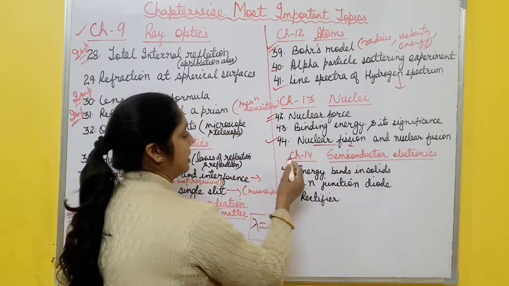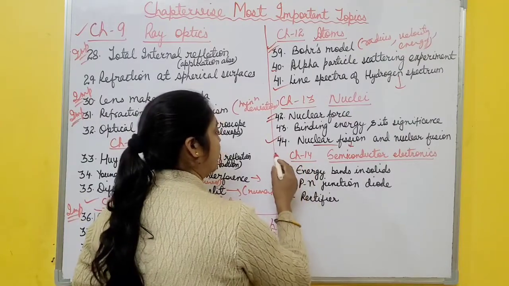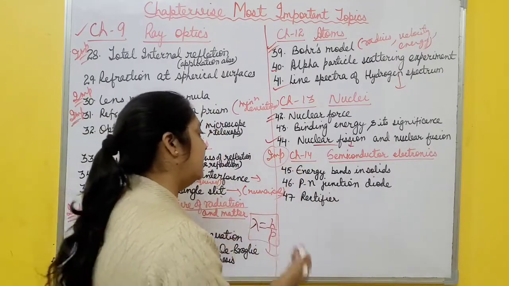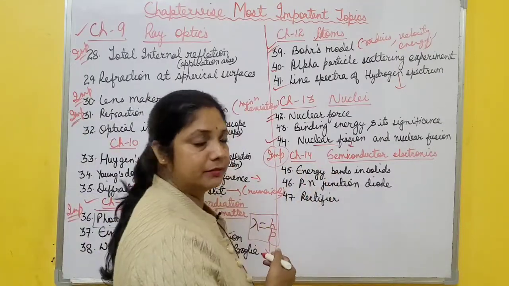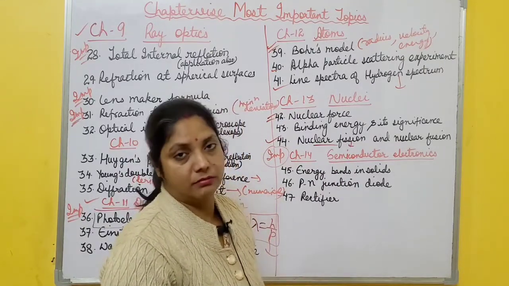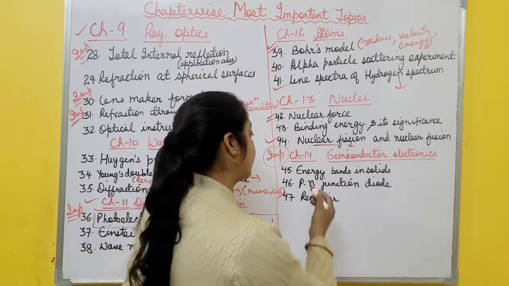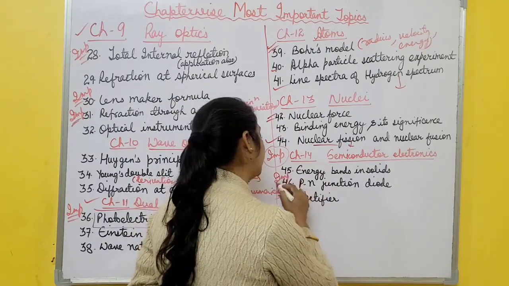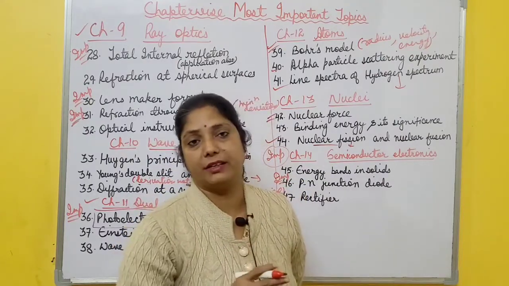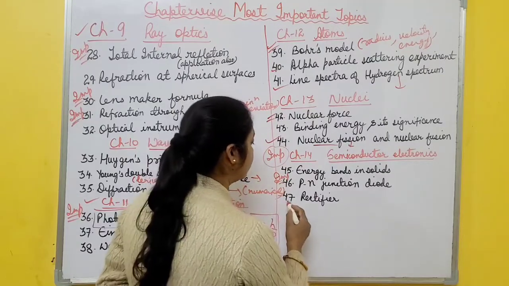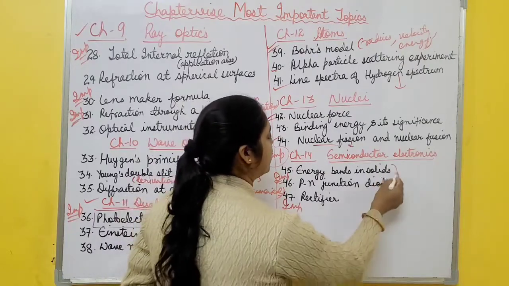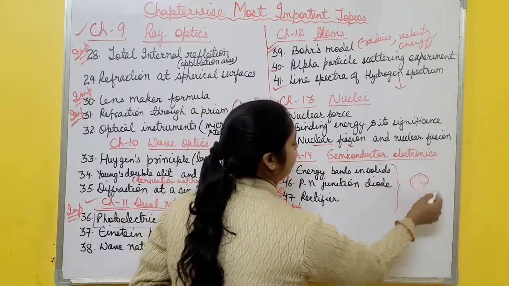Then the last chapter, chapter number 14, semiconductor electronics. This chapter alone is of 7 marks and it's a very small chapter, right? In this one you have to revise energy bands in solids, how energy band formation takes place in metals, non-metals, insulators and semiconductors. And then p-n junction diode. It's also very important. p-n junction formation, then forward and reverse biasing, VI characteristics of forward and reverse bias. And the last most important topic is rectifier, both half-wave and full-wave rectifier. So only 3 topics are there. You must revise these topics and easily get these 7 marks.